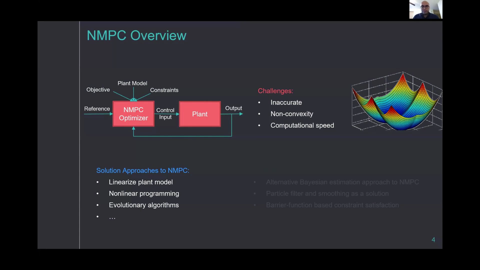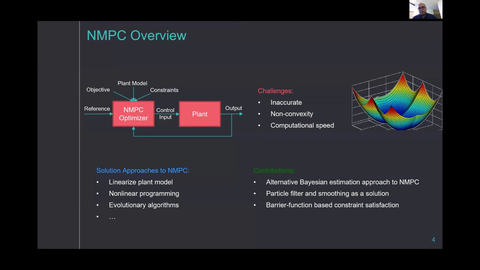To address these problems, we take an alternative Bayesian estimation approach to NMPC. As a sampling-based solution, we use particle filtering and smoothing, since recent studies have shown that sample-based methods could be faster than optimization-based methods. And to address the constraint satisfaction problem, we introduce a barrier function method within the framework of particle filtering.